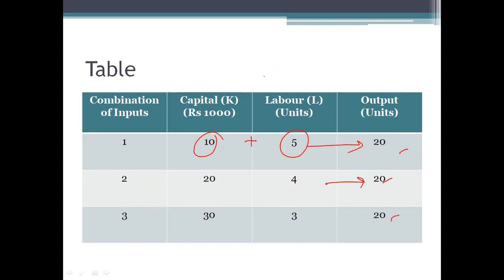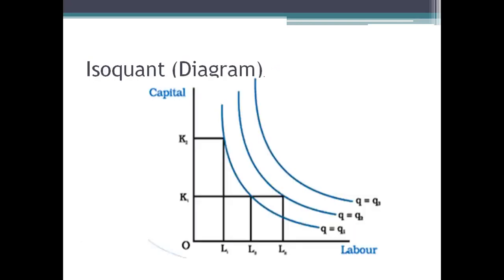Okay, if we represent this in the diagram, you see here there are 3 isoquants, that is isoquant Q1, isoquant Q is equal to Q2, isoquant Q3.